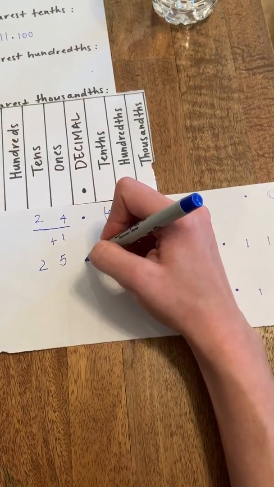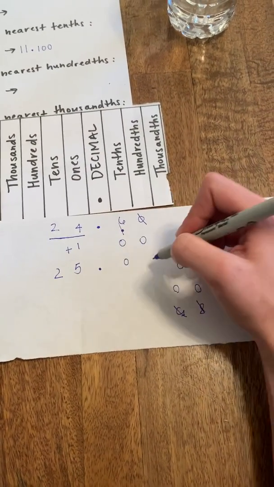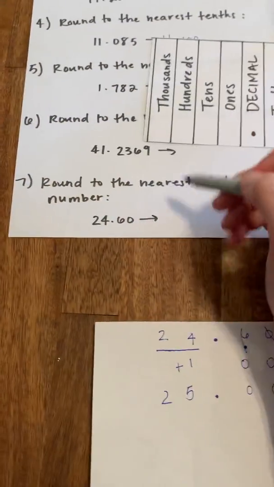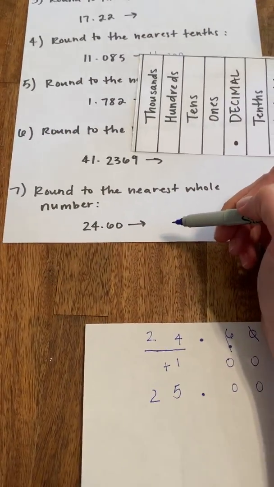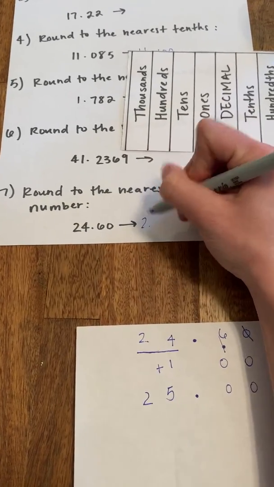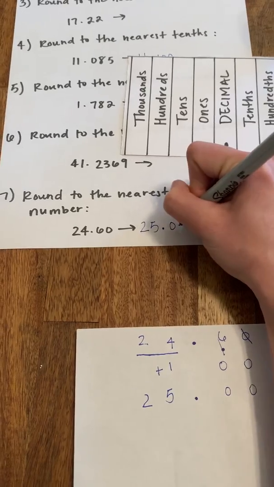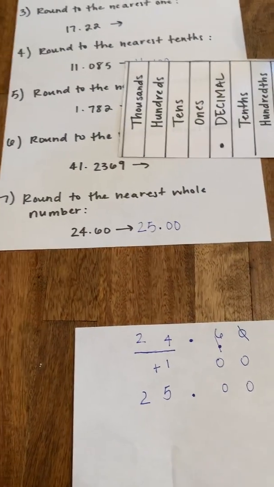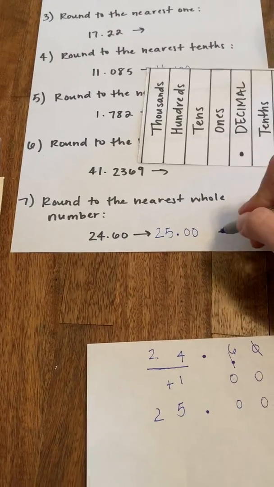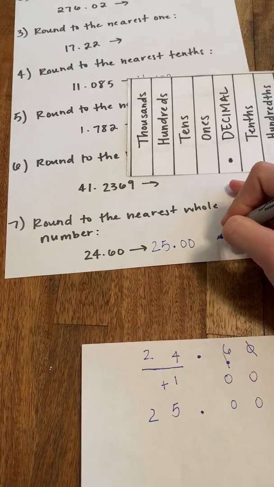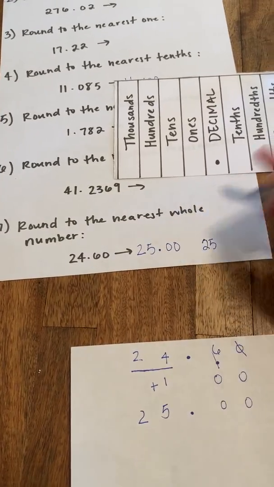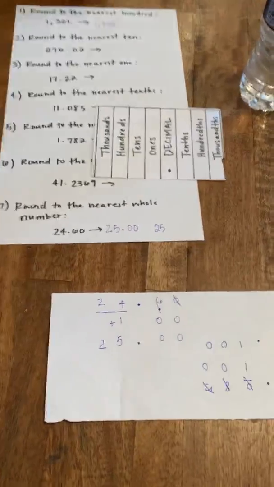So then I'm just going to carry down my decimal. I'm going to put my 2 zeros there. So 24.60 rounded to the nearest whole number gives you 25.00. And you don't have to write those last zeros, but if you want to, I'm not going to count it wrong. So you just have 25.